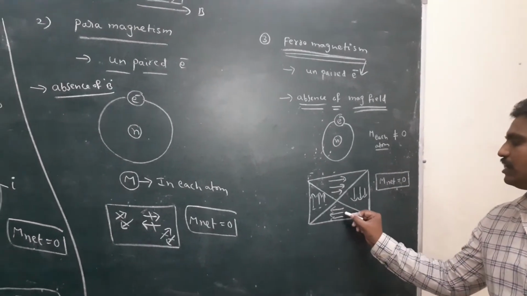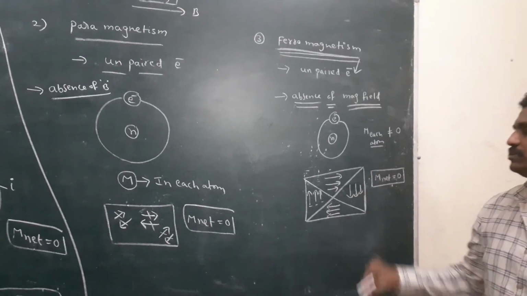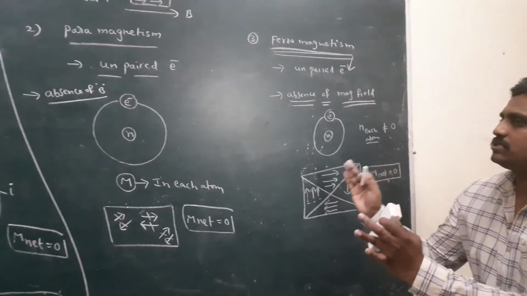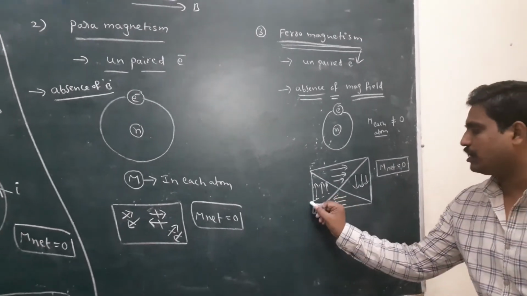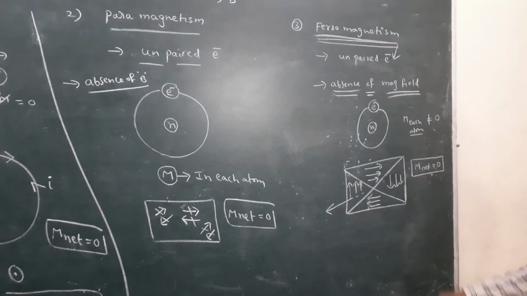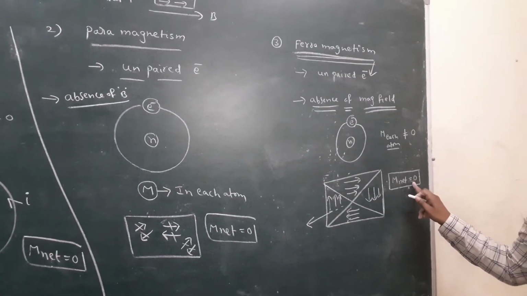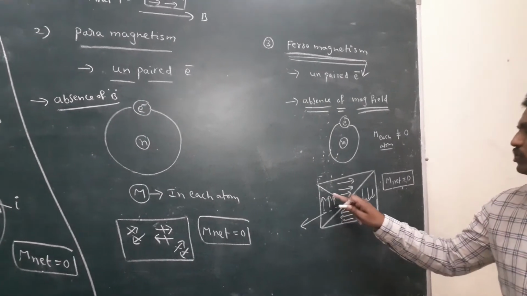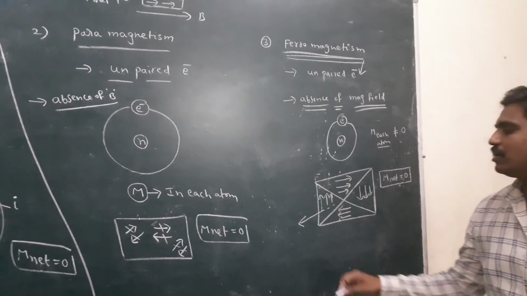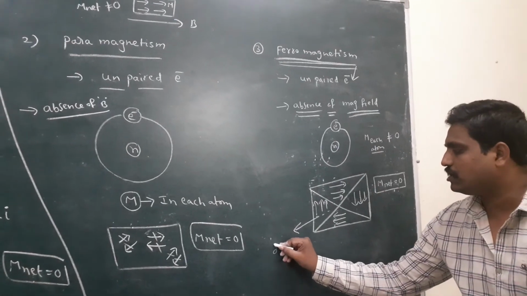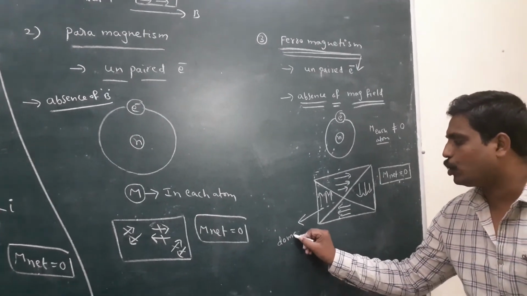In this region a net magnetic moment is present, and in each particular region a magnetic moment is present, but for the total substance the net magnetic moment is zero in the absence of a magnetic field. The region in which a net magnetic moment is present is nothing but the domain.